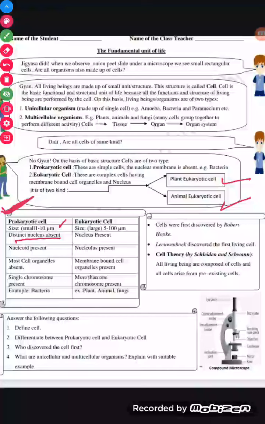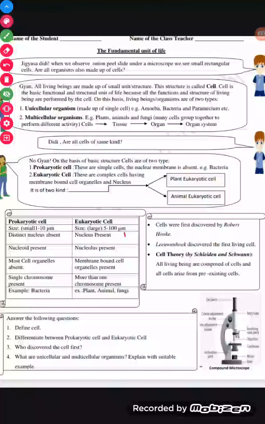They have a nucleoid instead. Most cell organelles are absent. They have a single chromosome. I'm sorry, I should not say single cell, I must say a single chromosome is present. An example is bacteria. And eukaryotic, we have,